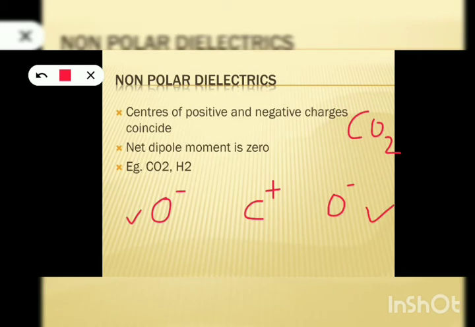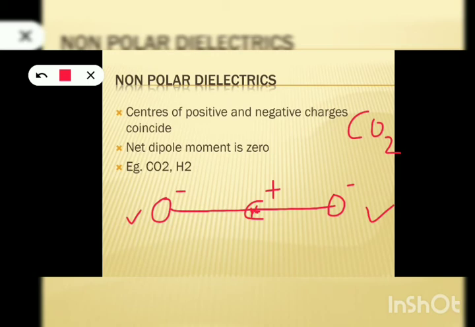It will be at the midpoint of the line joining them. This is the line joining both negatively charged oxygen ions, and this is the midpoint. At this point is the center of mass of negative charge, or the center of negative charge.